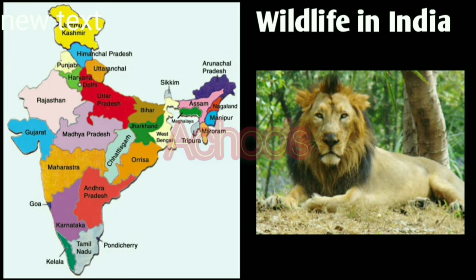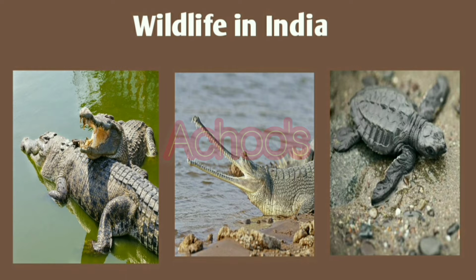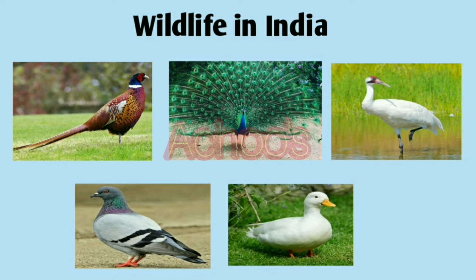So then what about the Asiatic lions? They live in the Gir forest in Gujarat. And also we can see reptiles like crocodiles, gharials and turtles. They are found in the coastal areas and in water bodies like rivers and lakes. And a large variety of birds such as pheasant, peacock, crane, pigeon and duck are also common in India.